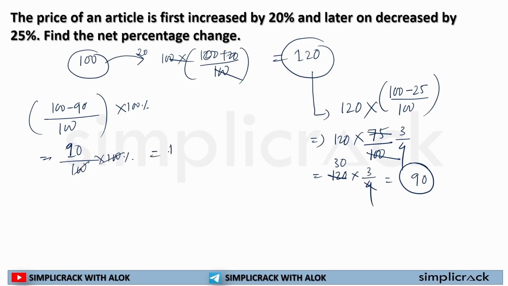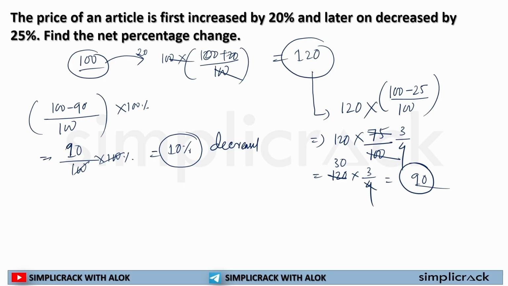It will be 10%. So the net change in percentage is 10%, and 10% decreased, because previously it was 100, now it is 90, so it is decreased.